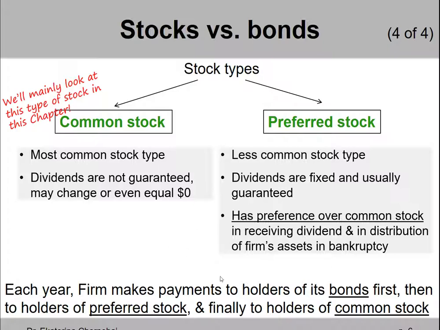Who gets the top priority? It's the bondholders. If you recall the income statement from the early slides, interest payments on debt appear early on in an income statement. And then net income is distributed as dividends, at least partially, and the top priority is to the preferred stockholders. And only then the holders of common stock receive their dividends.